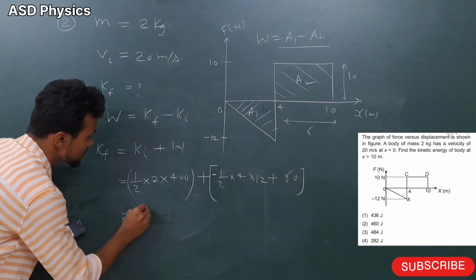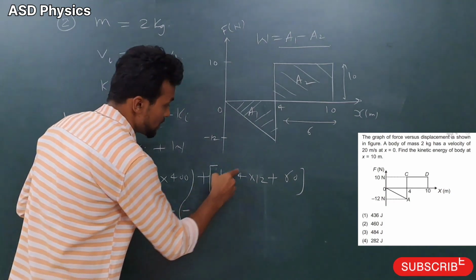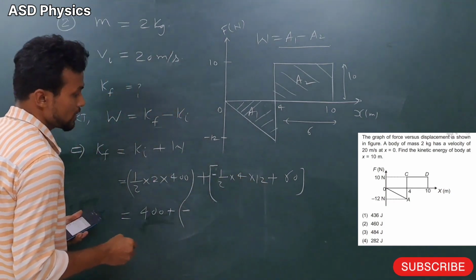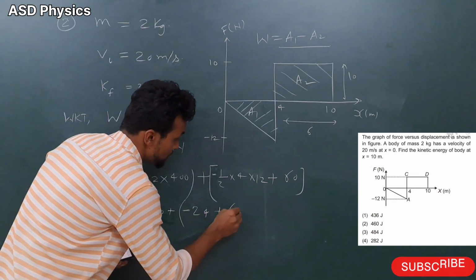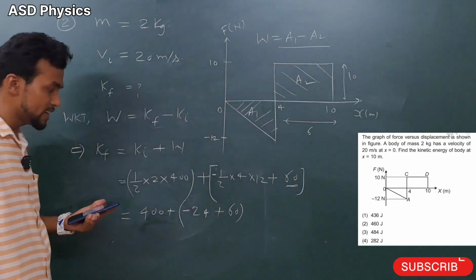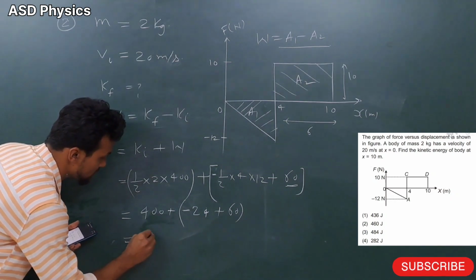Now we simplify this. Here we have 400, plus here minus, 2 to 4 and 12 into 2, 24. Minus 24 and plus 60. So my dear students, when we solve this, the answer is going to come 436 joule.